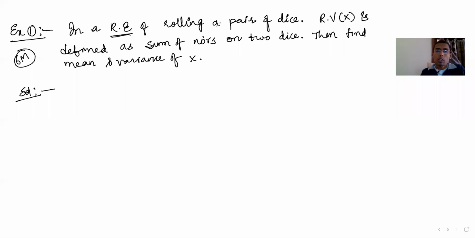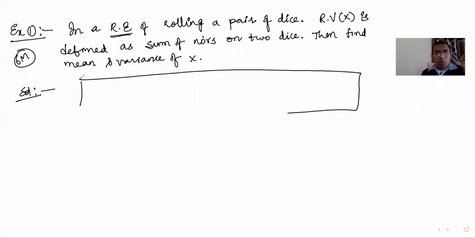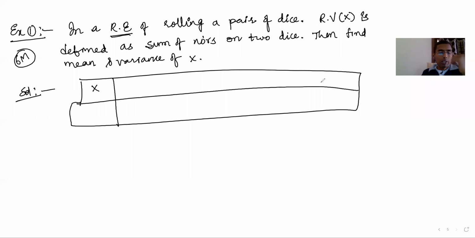So here there is no need to use binomial distribution, because you have only one trial, but you have a pair of dice. So the random variable x is the sum of the numbers on 2 dice.